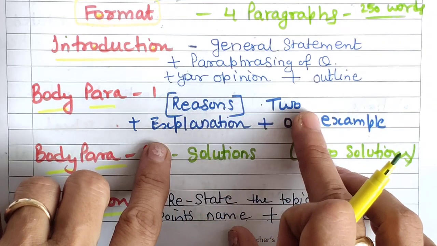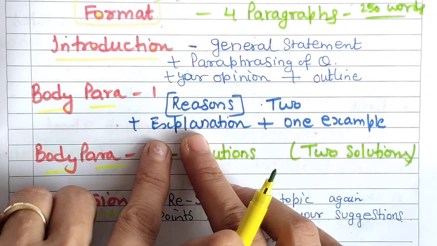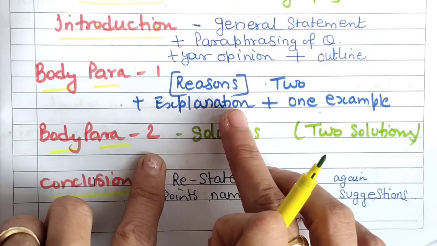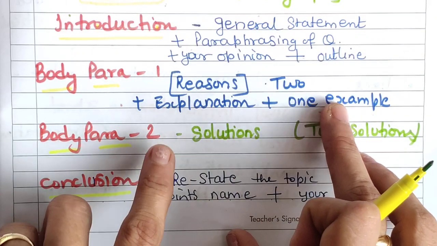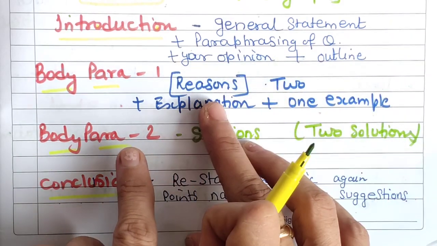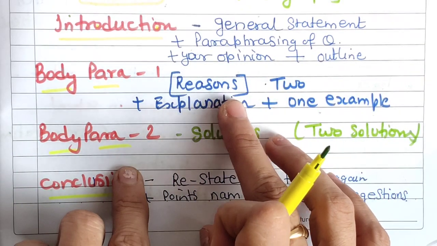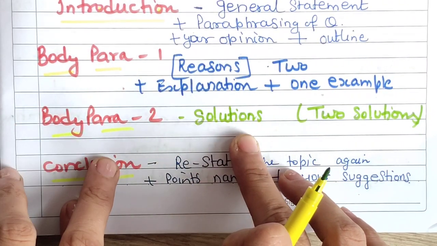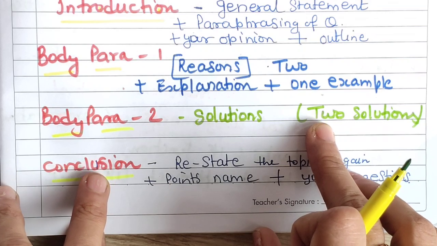At least 2 reasons you should present with their explanation, and 1 example will be there. Okay, the example should be related to your explanation. It should not be that your point is going towards south and you are giving a north example. No. So explain according to the explanation. In body paragraph 2, you will be explaining solutions. At least 2 solutions should be there.